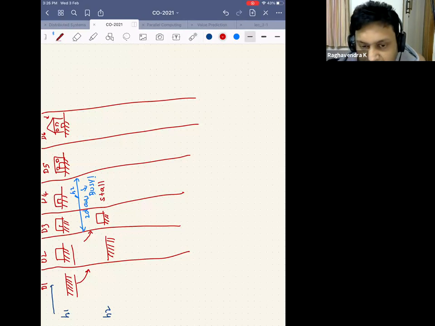Is this clear? Oh, sorry, I'm not able to add a question to the poll, but at least you can click. If somebody doesn't understand, they can click no. I guess at least then I will know that they didn't understand why there's a stall. Okay, since nobody has clicked no, I'll assume that you understood.